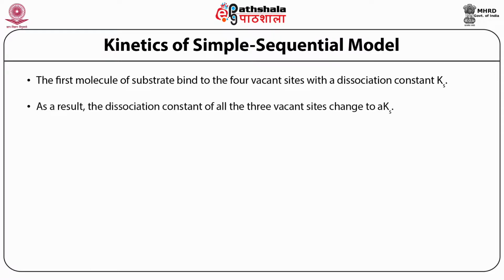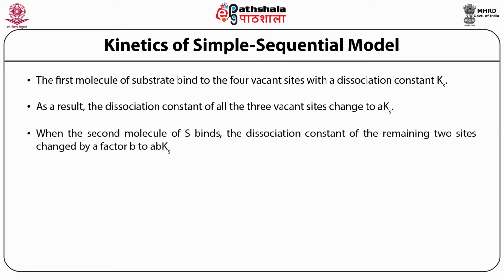The dissociation constant after binding of the first substrate, for the 3 vacant sites, is changed to alpha Ks. The second molecule will bind with the affinity of alpha Ks. The binding of the second molecule will change the affinity for the remaining two sites. So the affinity for the third and fourth site is ABKs, because of binding of the second substrate.